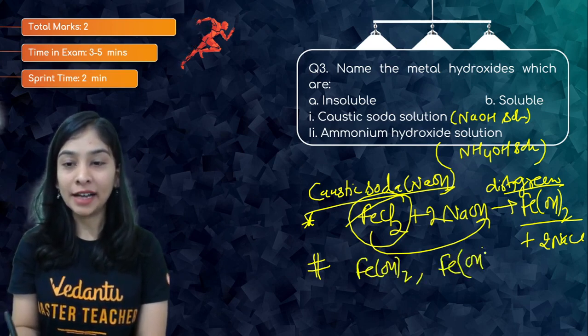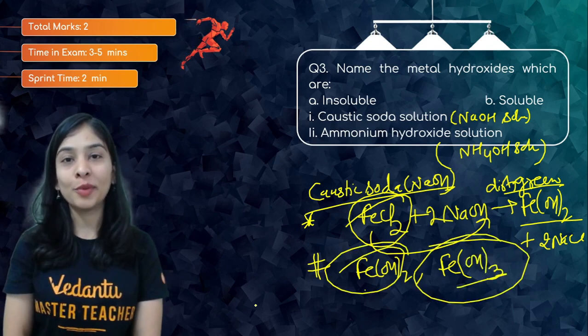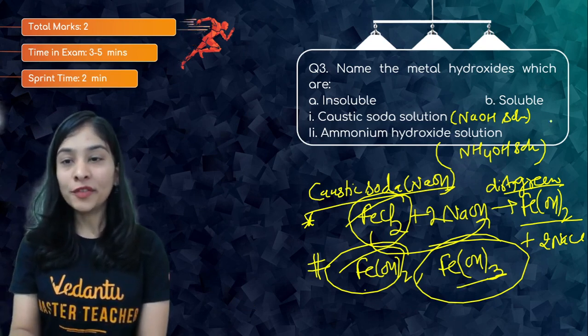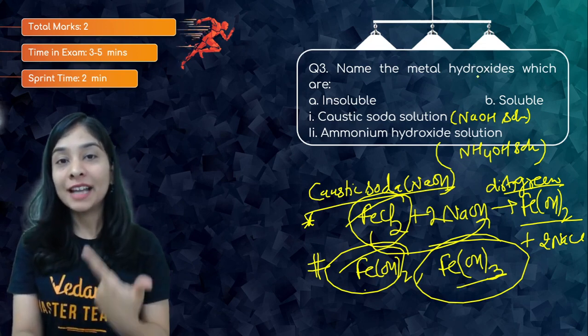Ferrous and ferric hydroxide, you can take both. This will be a dirty green, and this will be a reddish brown precipitate. They are not soluble in my NaOH. When I talk about the soluble one, I can have metal oxides and hydroxides which are amphoteric